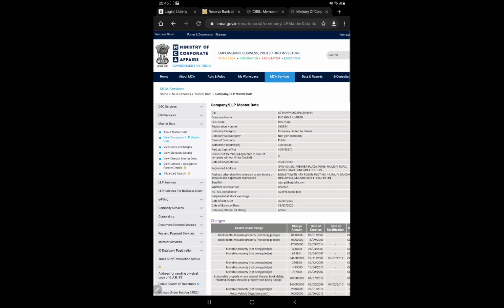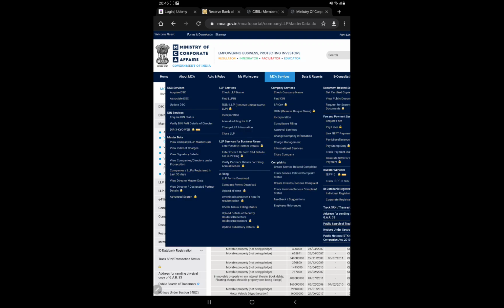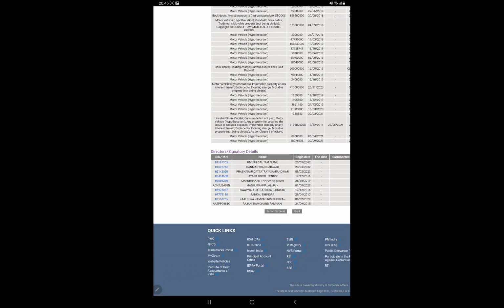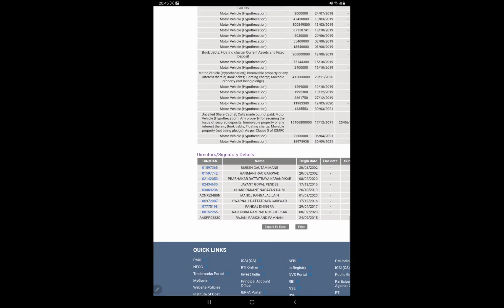That data can be ascertained like this. I'll go to MCA services, and from there I'll simply go to this section, DIN and PAN, and click on this DIN number.